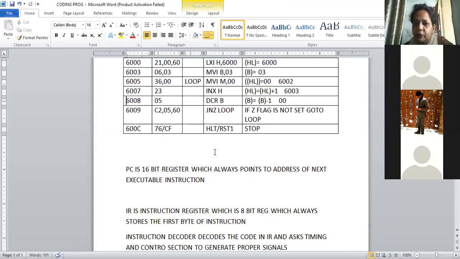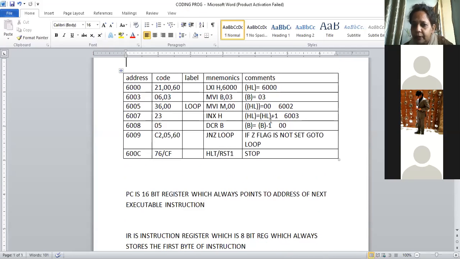Now suppose this is my program, and I have converted it to codes, correct? So the starting address is 6000. When you execute that particular program, in practical we will be executing the program. Just as you run a program in C++, you have to execute the program in 8085.